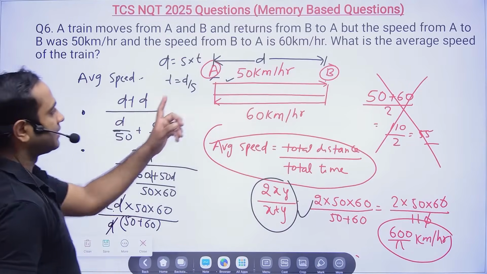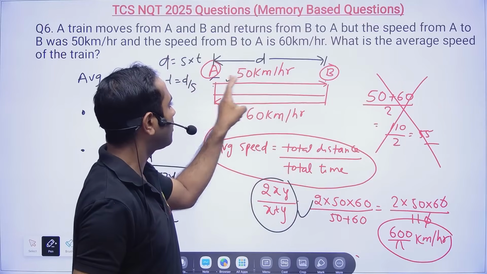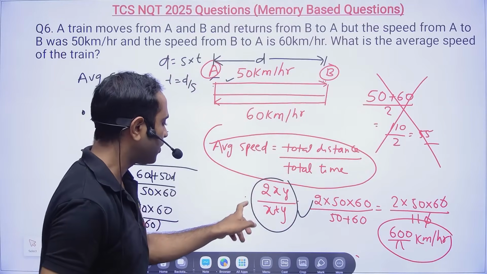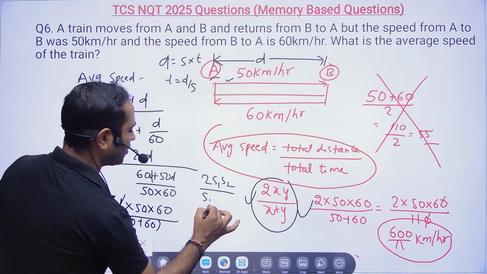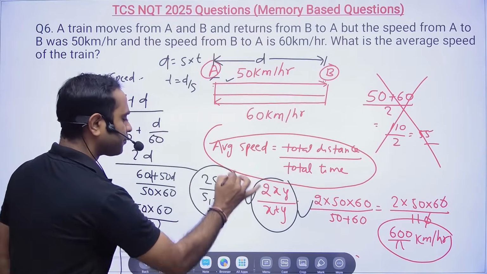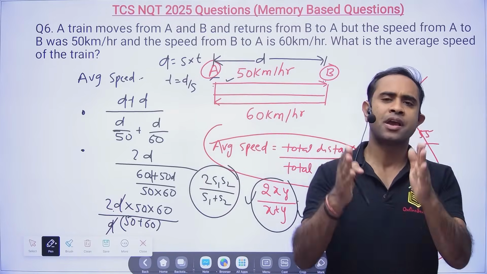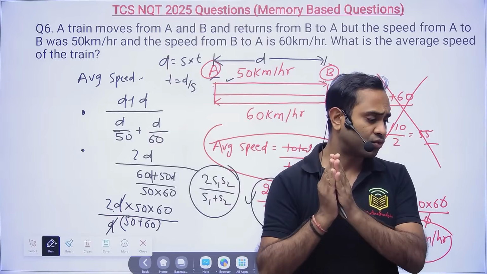So when the distance is the same and two speeds are given, you can directly use 2xy, or say 2 s1 s2 divided by s1 plus s2. I told you the direct formula, and I told you where the formula came from. You should get complete clarity for each and every question.